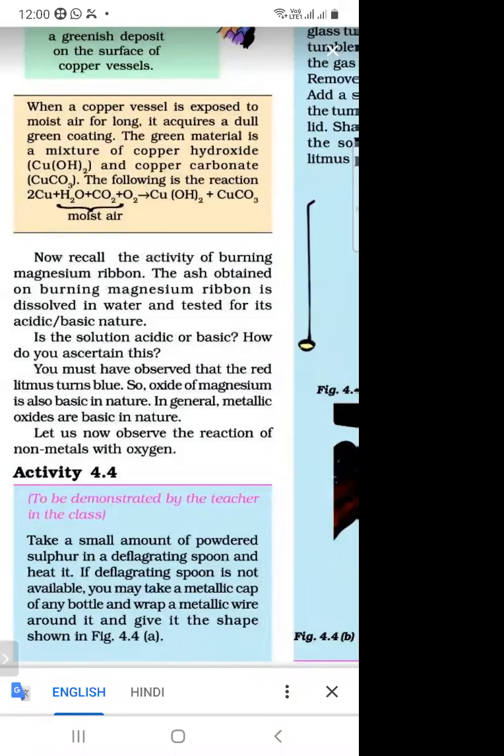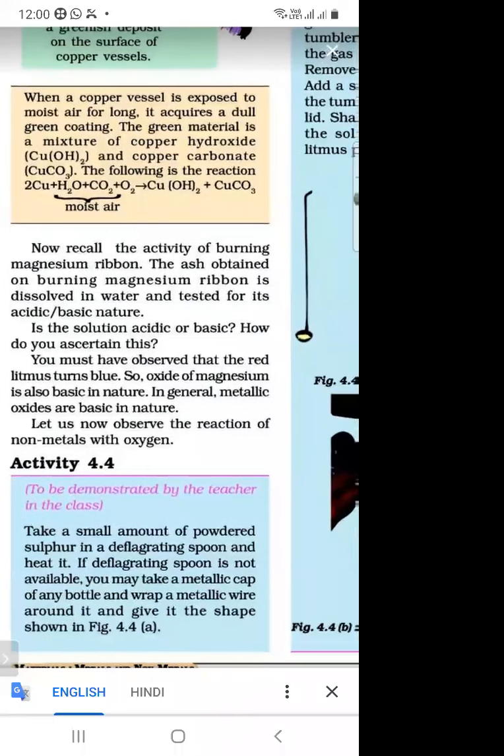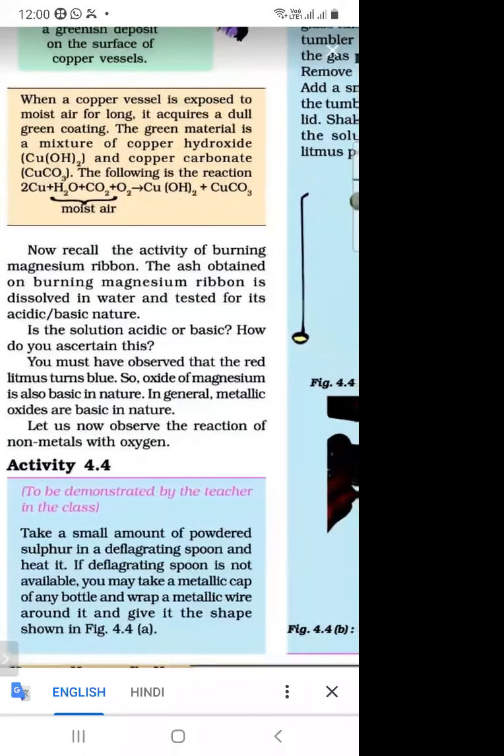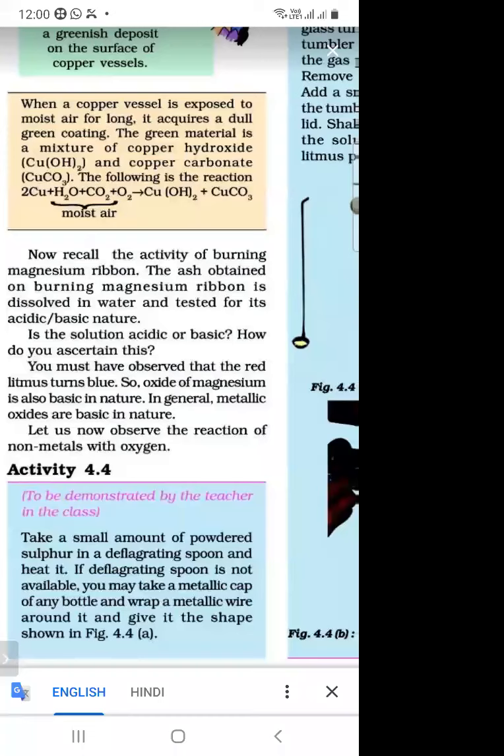And what is the formula of moist air? H2O and CO2. When a copper vessel reacts with oxygen and water, a green material forms. It is a mixture of copper hydroxide and copper carbonate.